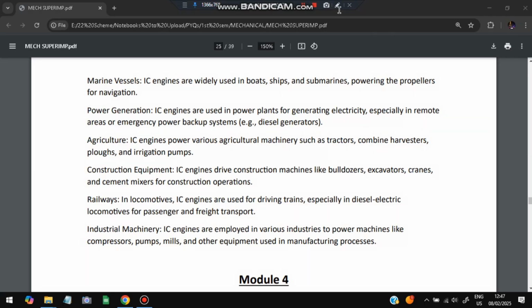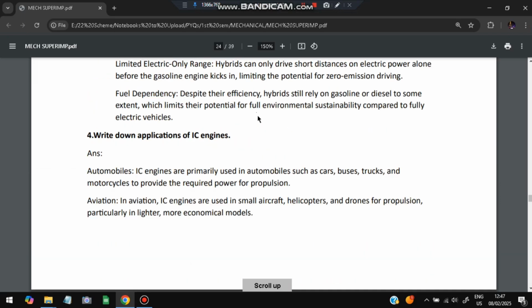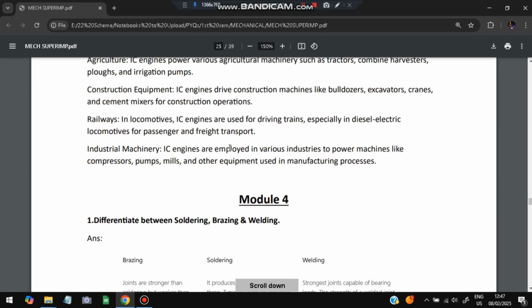Okay, these are the applications of the IC engine.